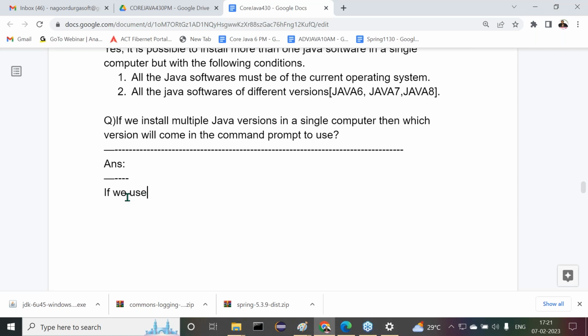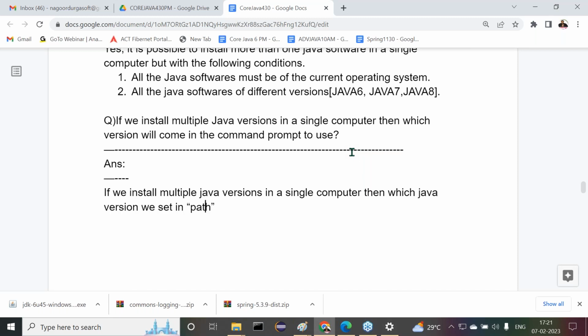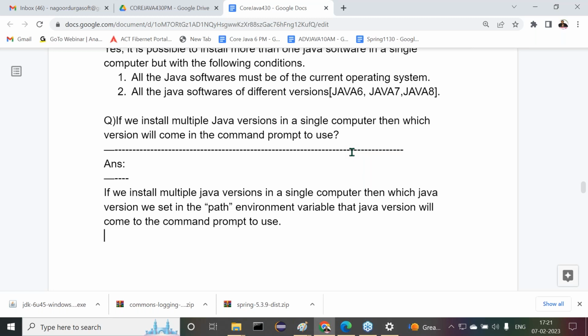Right, sir. Observe carefully. If we install multiple Java versions in a single computer, then whichever Java version we set in the path environment variable, that Java version will come to the command prompt to use. Let me show that example again.